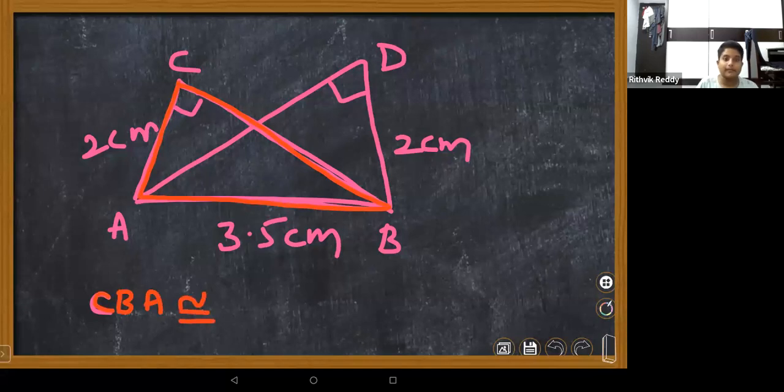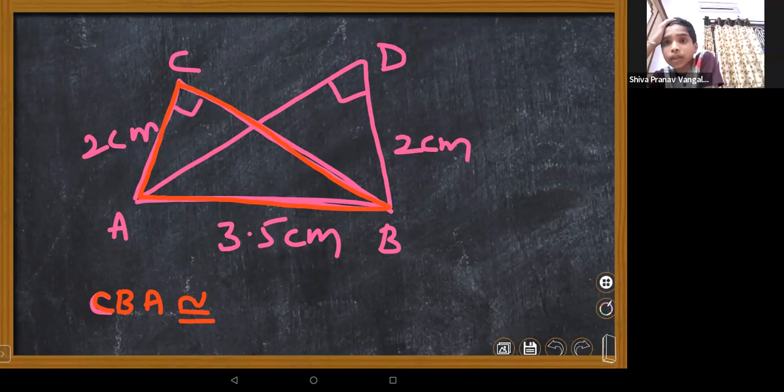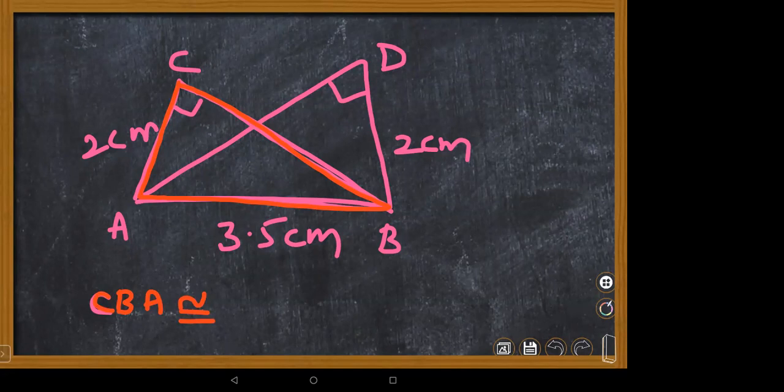DAB. Which one is the right angle? D is the right angle and A is the hypotenuse, B is the short side. D, A, B. Right, children, you are correct. D, A, B.